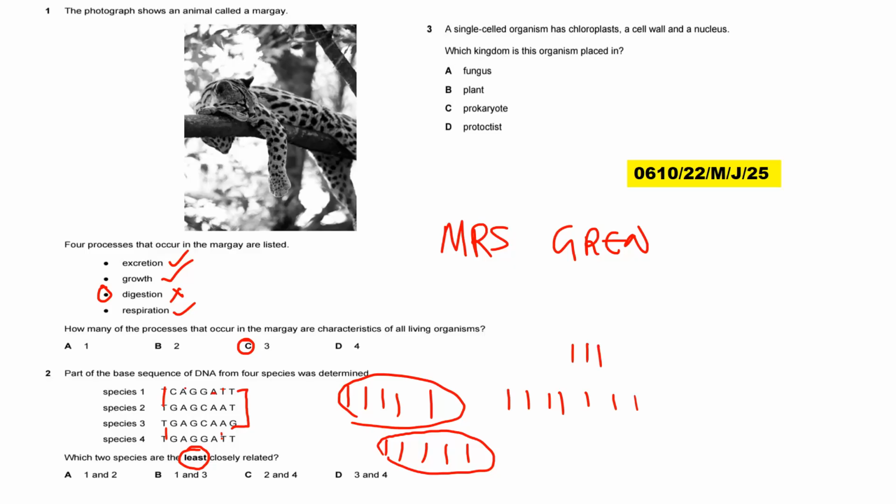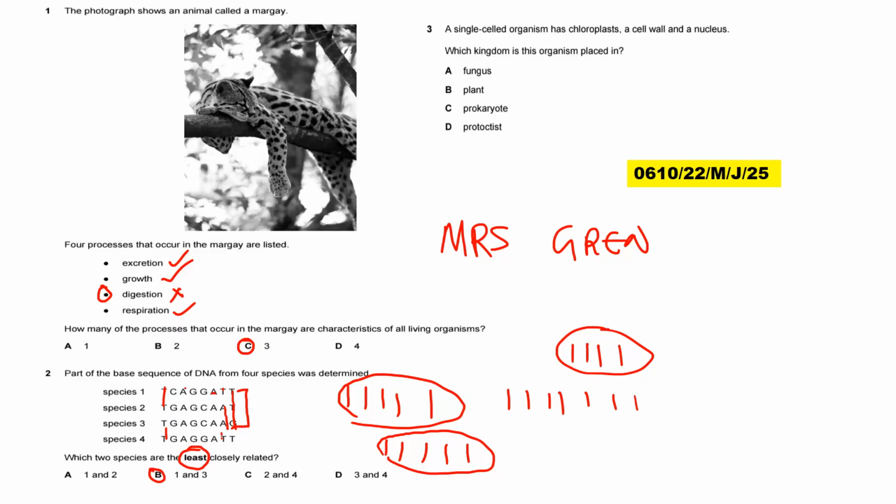Then we have GC, not similar. AA, they are similar, so 4 so far. AT, so here there's T and A, here there's G, and so these have only 4 similarities. So in other words, 1 and 3, they are not closely related. So this is something that you need to practice in terms of looking at the bases, how to do it, and all that. Very important.